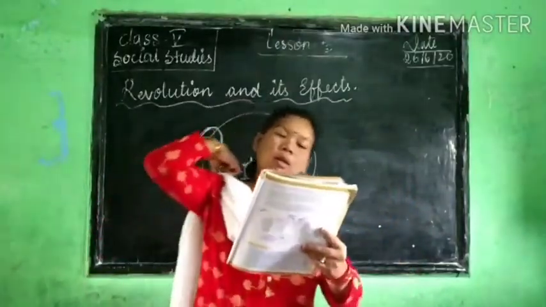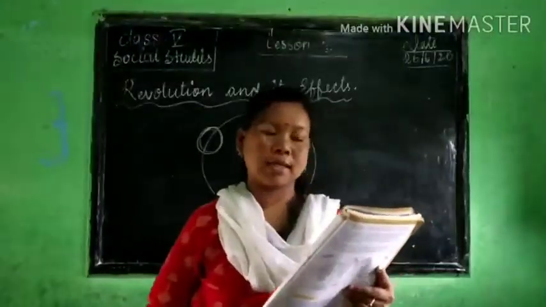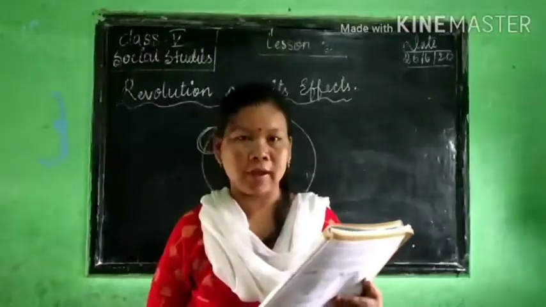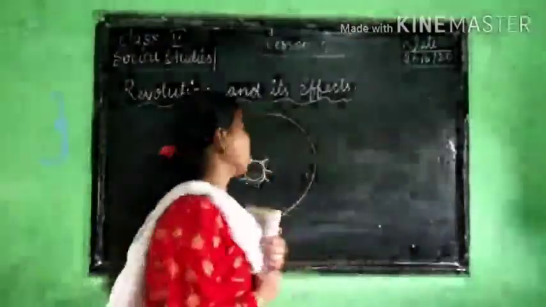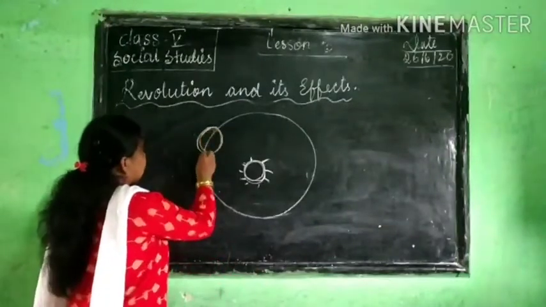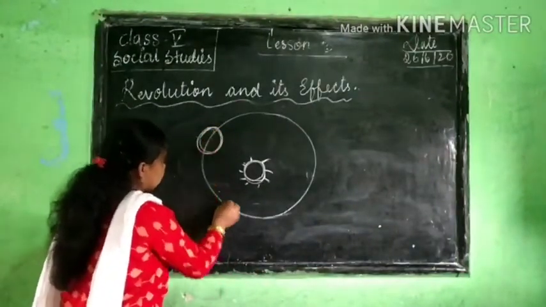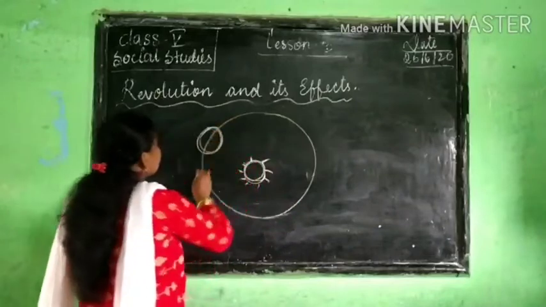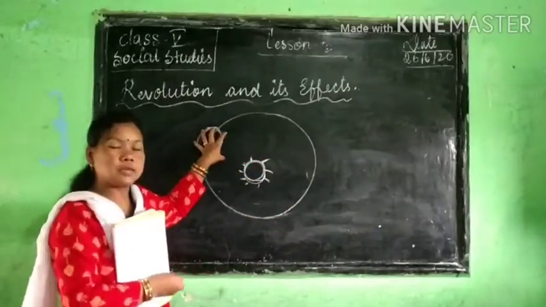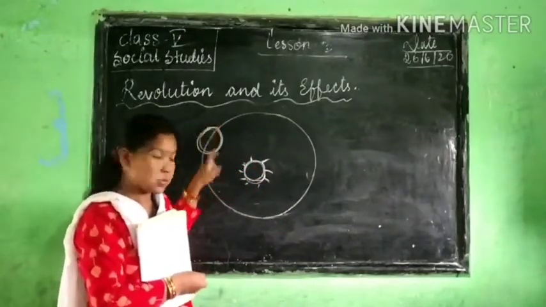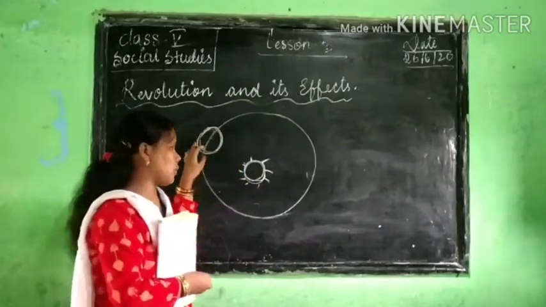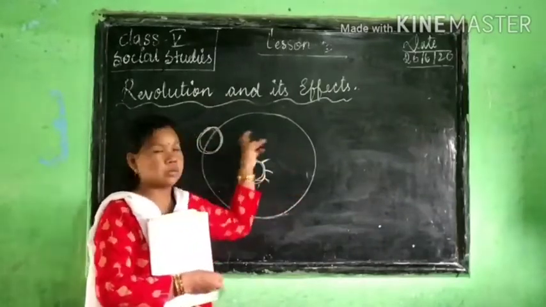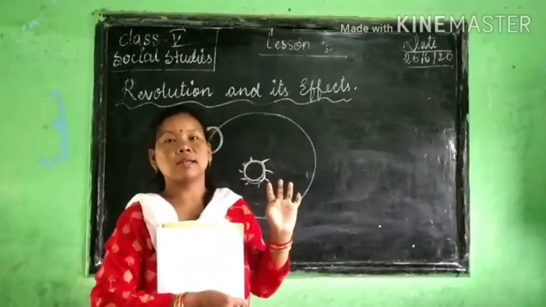Okay, now the earth takes 365.5 days to revolve around the sun. So this earth is moving, right? This earth will move like this. So how many days will it take to complete this one round? Yes, to make this one round, our earth takes